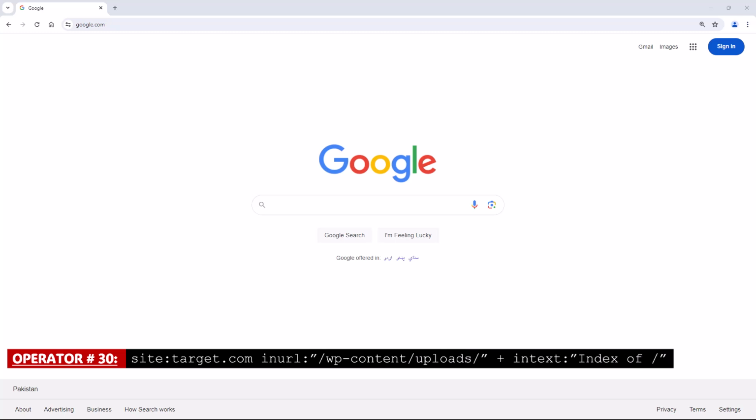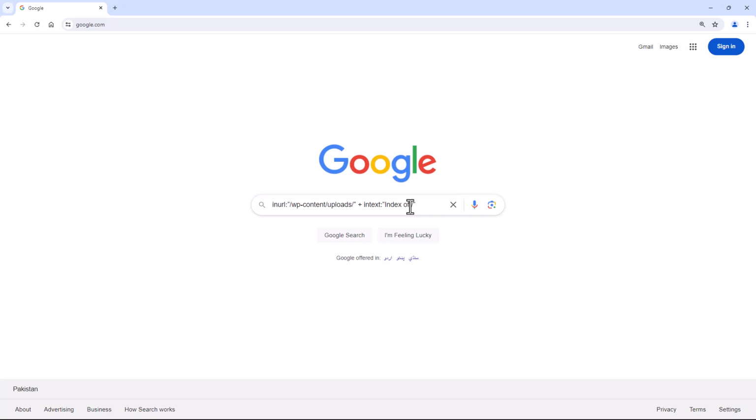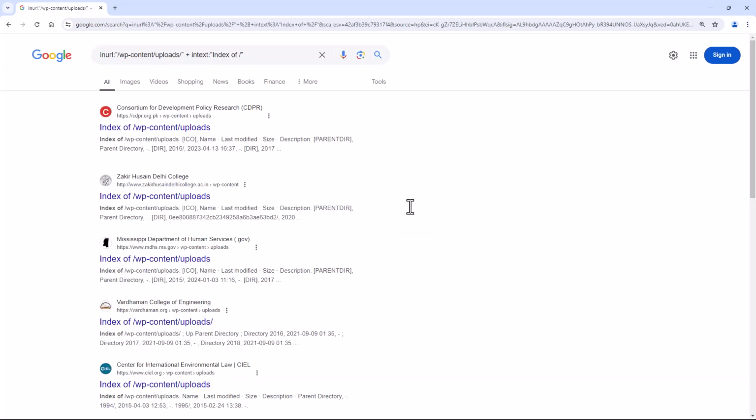Operator number 30. Site with a combination of in URL. This Google dork will search for WordPress upload directories on a website, which may contain sensitive files that have been uploaded by users.